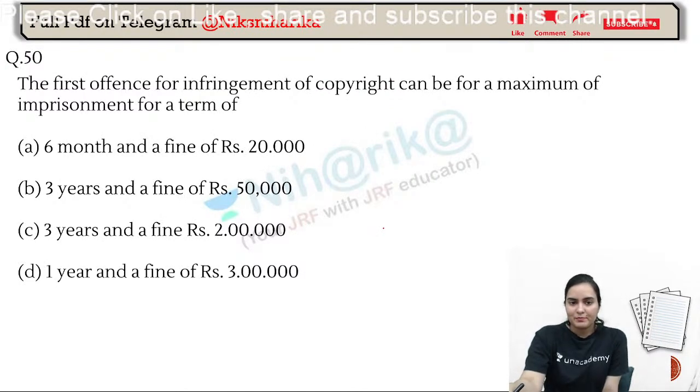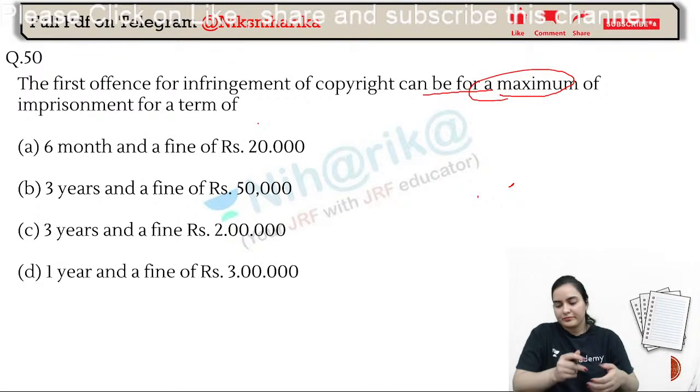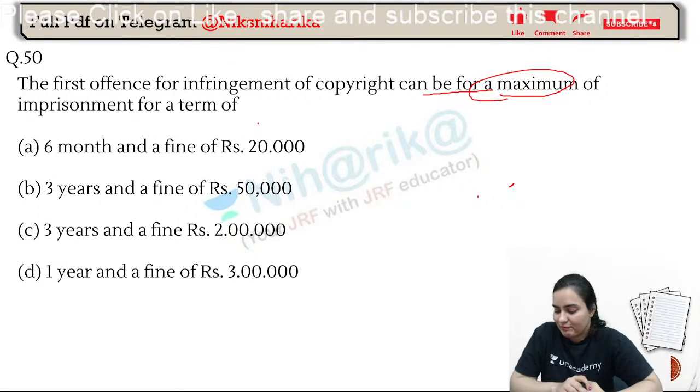Now, this one, which is the first offense for the infringement of the copyright, can be for a maximum imprisonment for a term of... mala fide is bura, bona fide is acha, sacha.